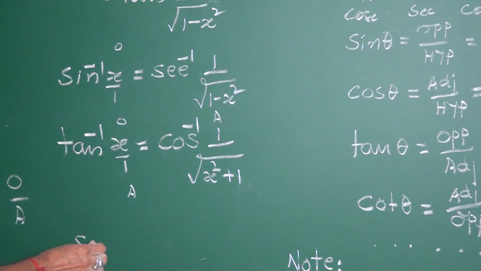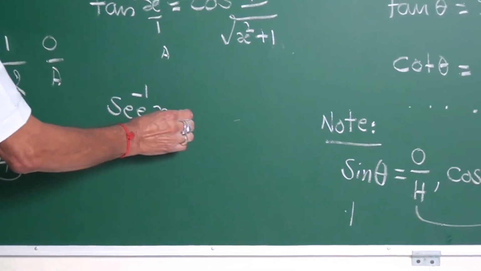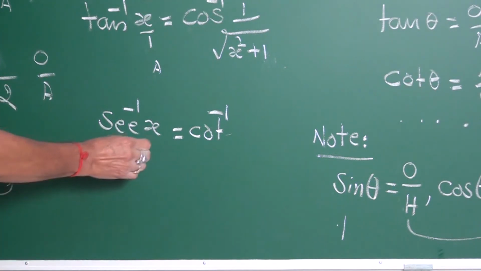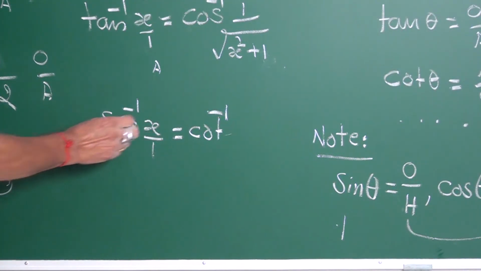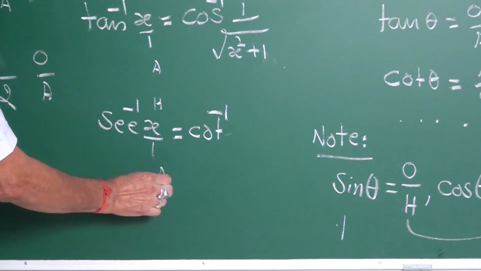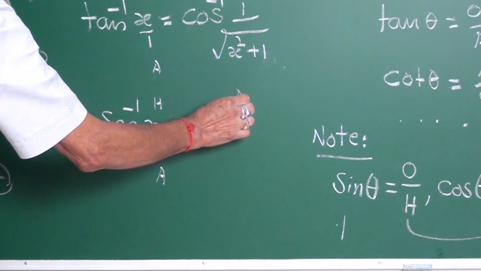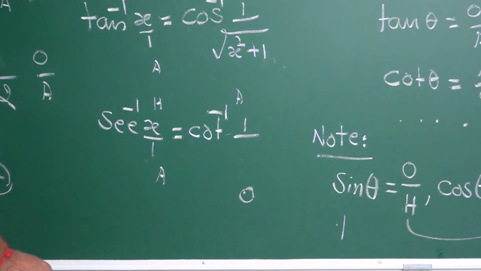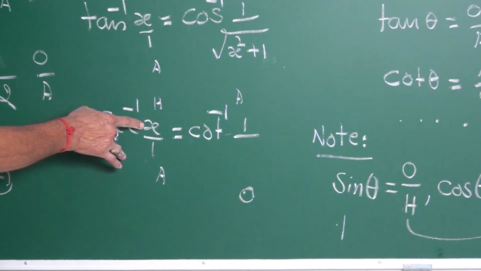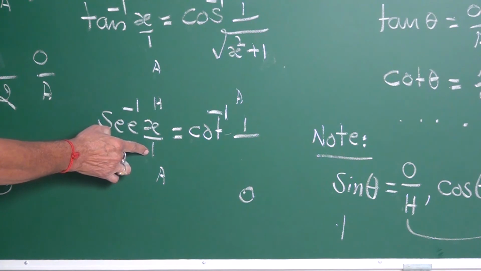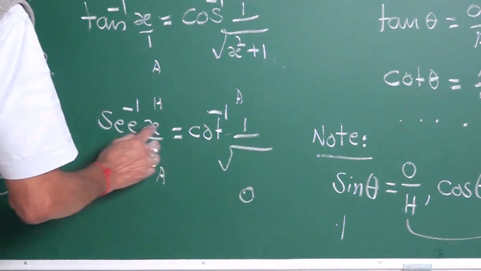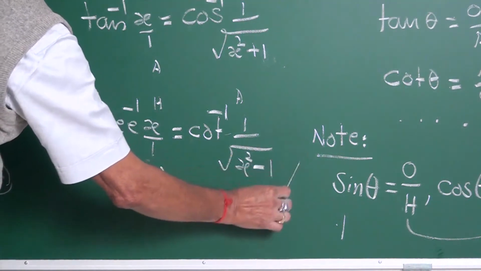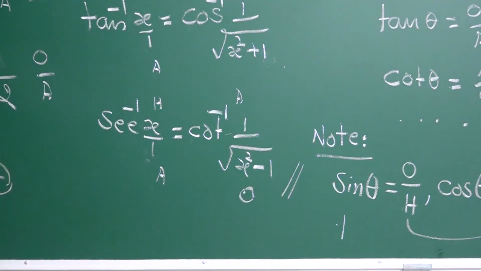Next, my friend, what is this? Sec inverse x. I want to write from sec inverse to cot inverse. x can be written as what? x upon 1. What is sec? Hypotenuse upon adjacent side. What is cot? Adjacent side, which is 1, upon opposite side. What is opposite side? Square of hypotenuse minus square of this. It is square root of x square minus square of 1, which is 1. I hope, my friends, it is clear.